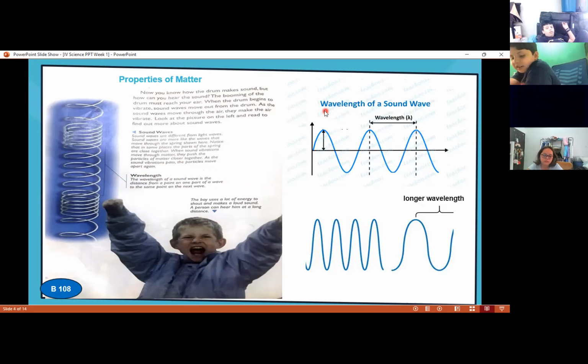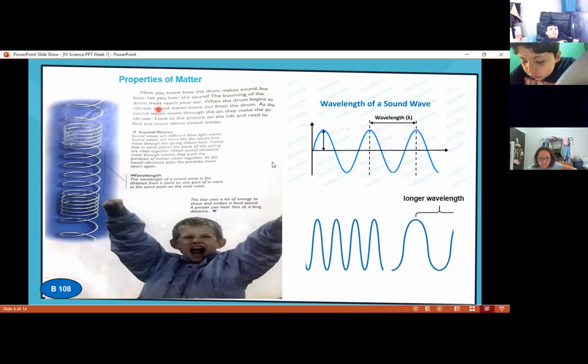And here we have some examples, class, of the wavelength of a sound wave. Remember, it is the distance from one point to another. In this case, the wavelength is from this point to the other point. From here to here, here to there, these points. And the longer wavelength that we have here is this one. Why? Because here they look closer, and here it looks separated. So that's why the wavelength is going to be longer, because it's separated and it's going to continue.